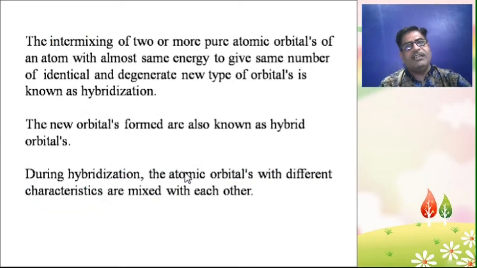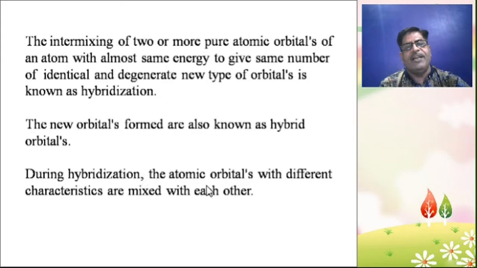The intermixing of two or more pure atomic orbitals of an atom with almost the same energy to give the same number of identical and degenerate new type of orbitals is known as hybridization. The new orbitals formed are known as hybrid orbitals.